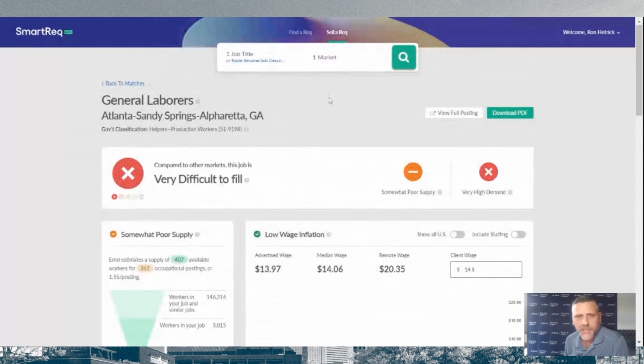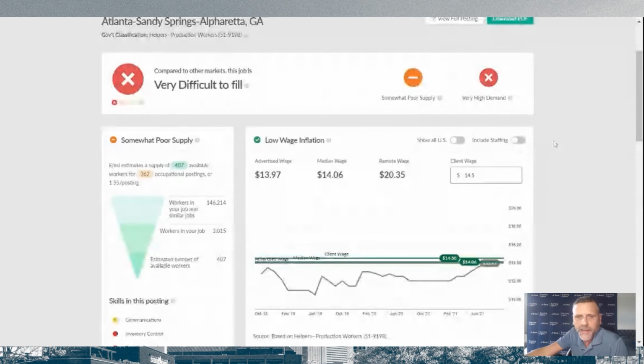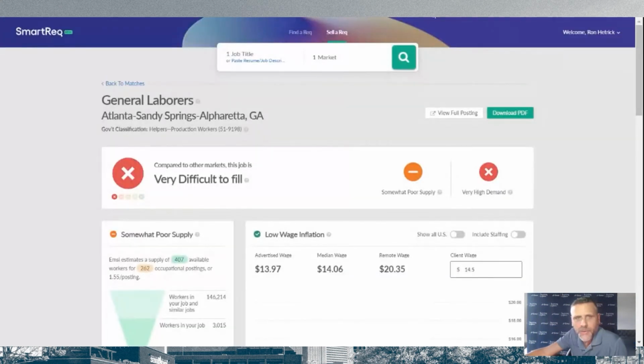And what if we could do this at a price that is typically a lot more affordable than what we've seen in the industry? That is the whole concept behind it: something that was easy to use, easy to describe to a client, and easy to make decisions with right off the bat. And that is SmartReq.